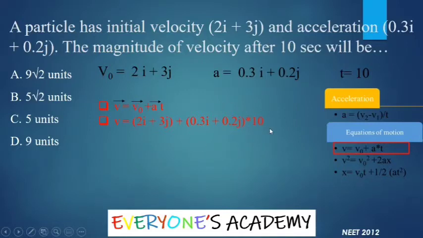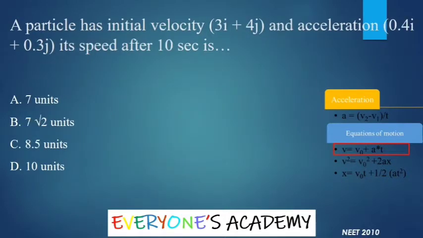If you solve this, it will become 3i plus 5j. This 3i and 2i will become 5i, plus this 3j and 2j will become again 5j. So velocity equal to 5i plus 5j is the total velocity vector after 10 seconds. To find out the magnitude of this vector, because the options are given in terms of magnitude, we need to take the square root of a square plus b square. So it is 5 square plus 5 square, and the square root of this will be 5 root 2. So answer B is the correct answer.